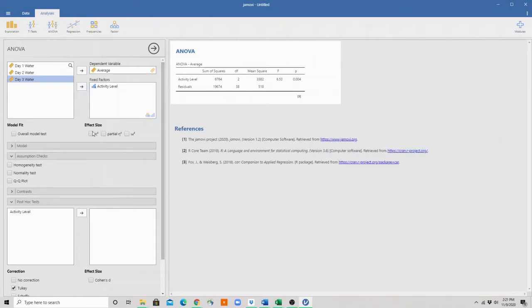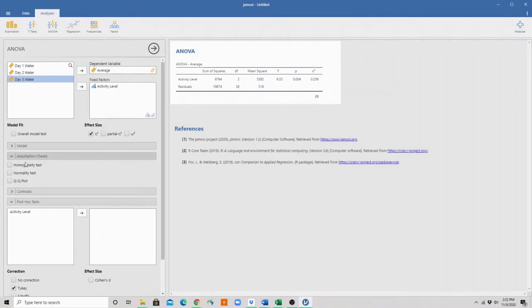I also want to be sure to get the effect size, which is going to be the eta squared. And we can see that appear right here. And just so everyone is aware, that is not a little n, that's actually the Greek letter eta. I can see also that right now I'm looking at what appears to be a significant F statistic because my p-value is below 0.05.